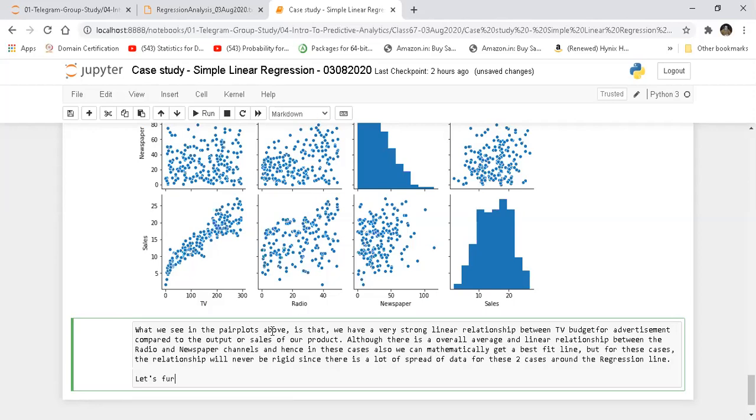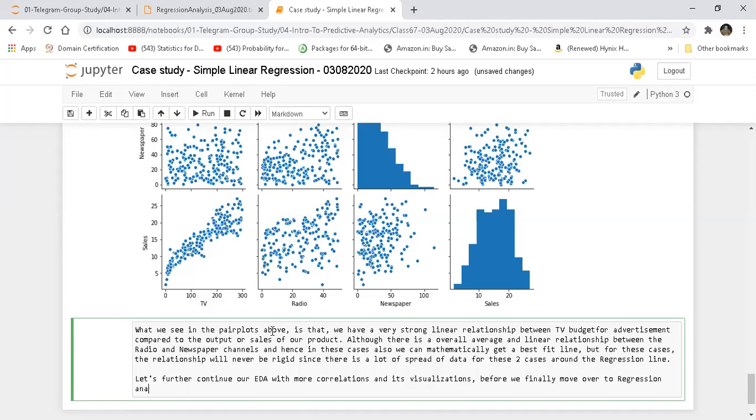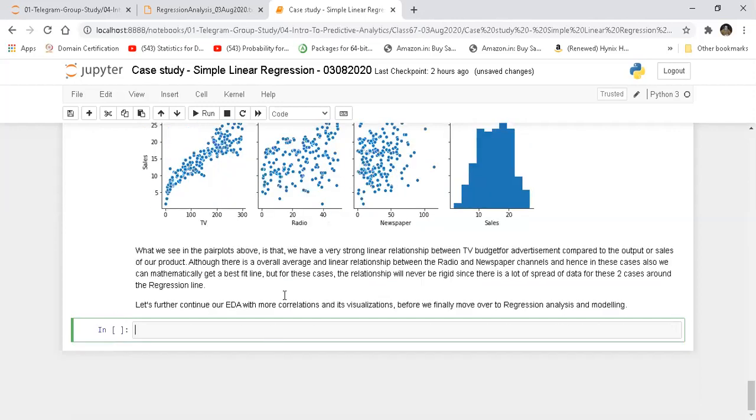Let's continue our EDA with more correlations and their visualizations, before we finally move over to regression analysis and modeling. Given this, let's do what we have already briefly done earlier when we were looking into pandas: finding the Pearson's correlation.